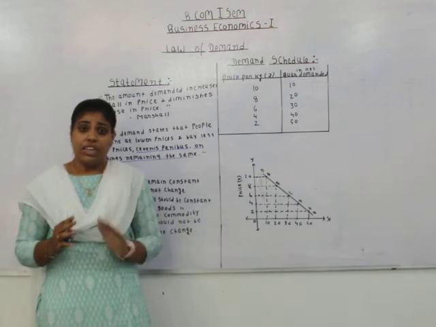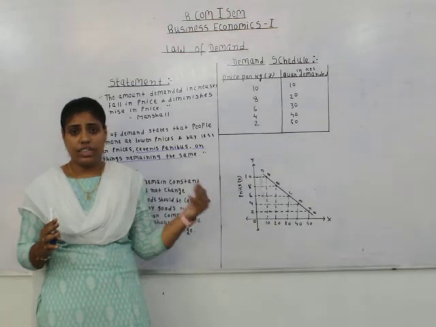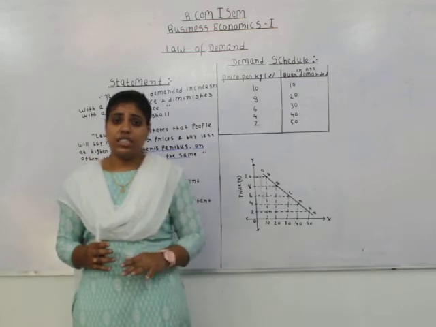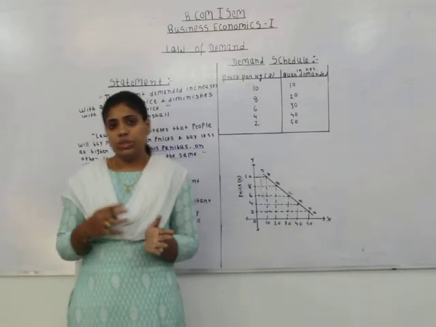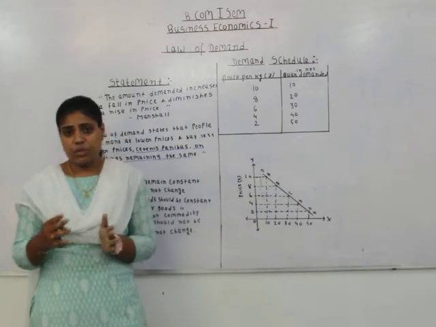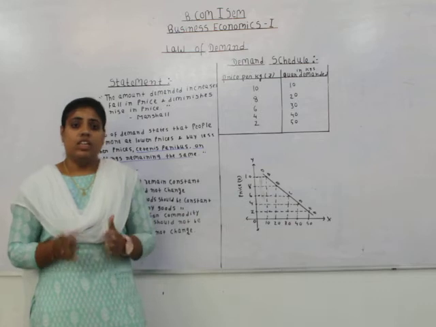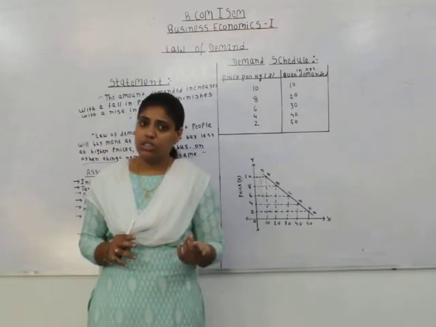Because of this, even at the existing prices, even though the price of tea has not increased, the demand for tea has declined. Therefore, the law says there should be no change in the price of substitute goods, because due to a change in the price of substitute goods, the demand for the original commodity will be impacted. Therefore, the law assumes no change in the prices of the substitute goods.